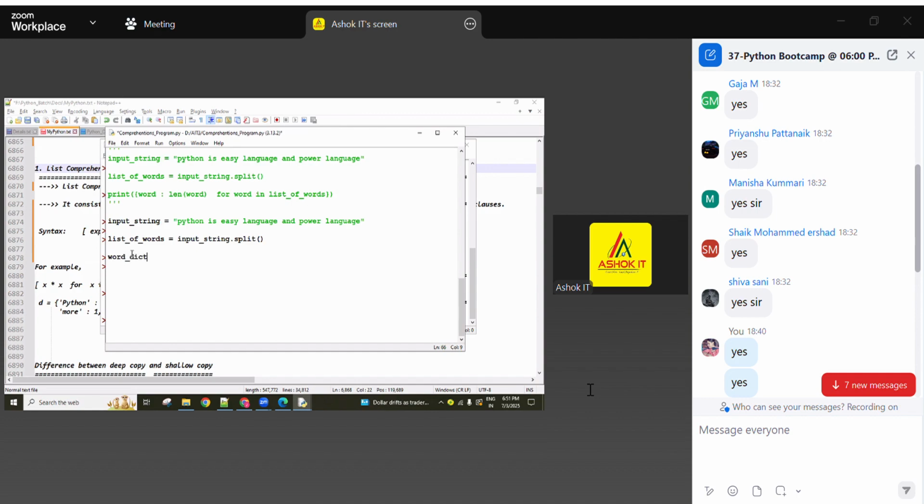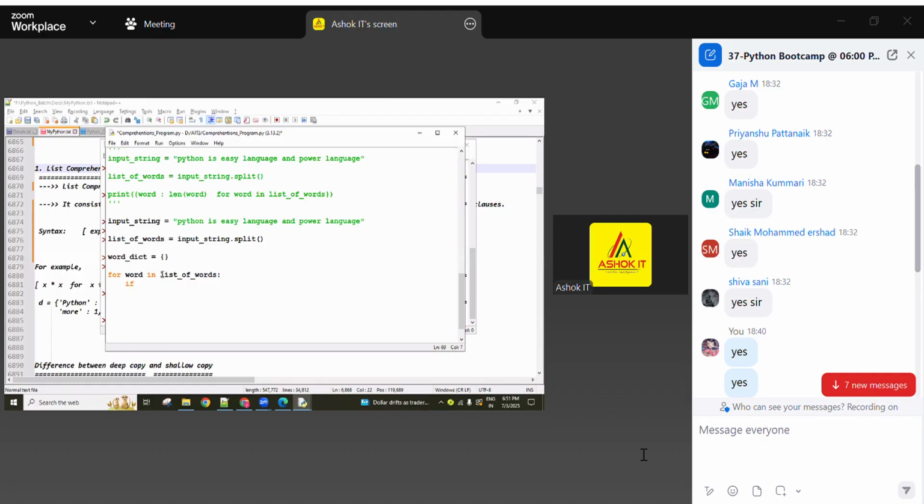So word dict, or else word dictionary, I created one empty dictionary. Now we can write the for loop: for word in list of words, guys.